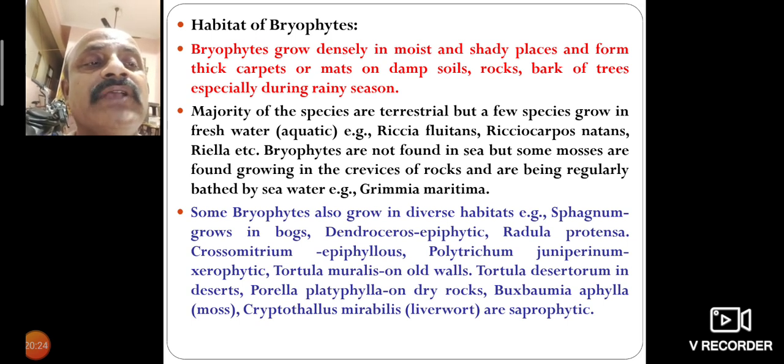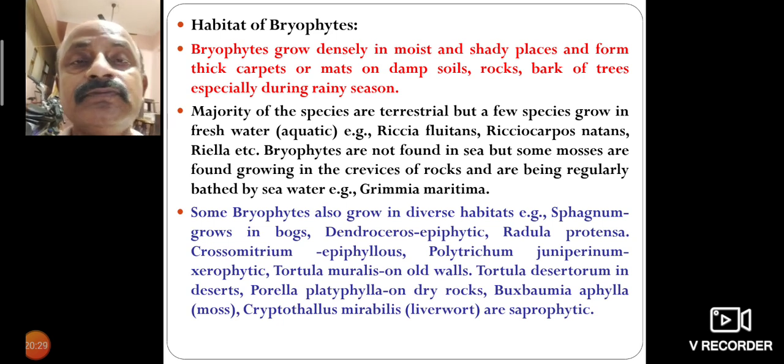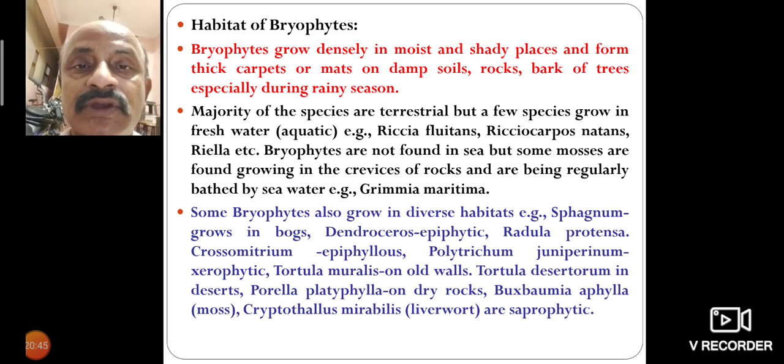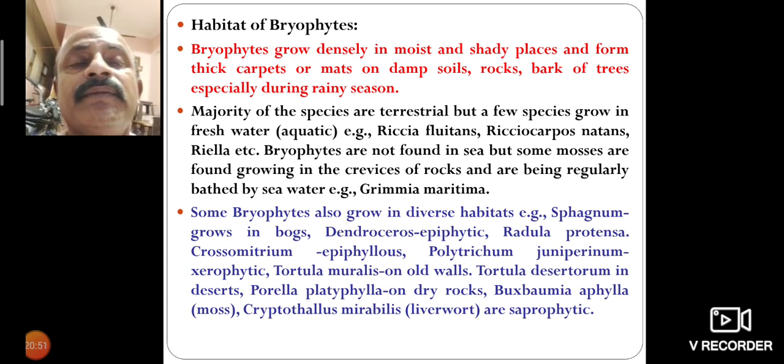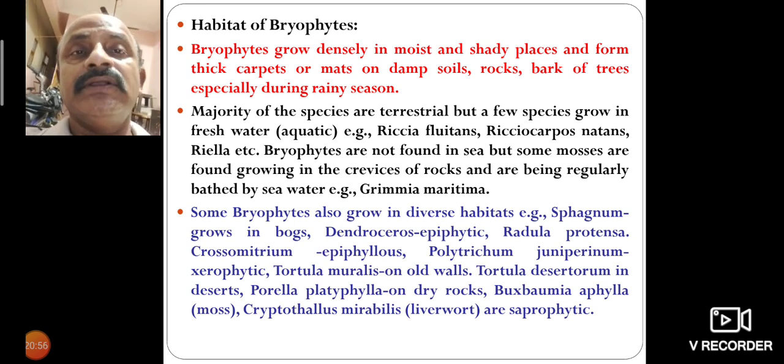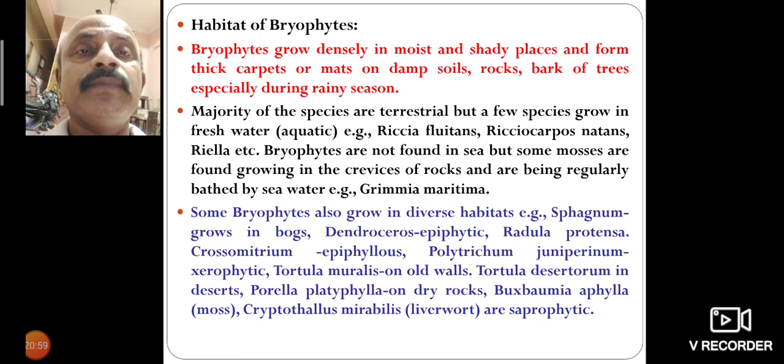Buxbaumia aphylla, a moss, and Cryptothallus mirabilis are saprophytes. A saprophyte depends on dead and decaying organisms. Cryptothallus mirabilis is a saprophytic liverwort, the only thallophytic plant which can grow as a saprophyte. Saprophytes depend on dead and decaying organic matter.